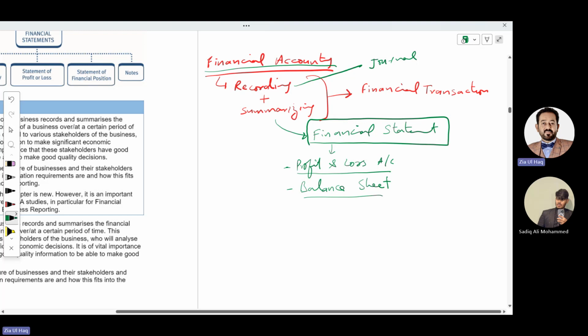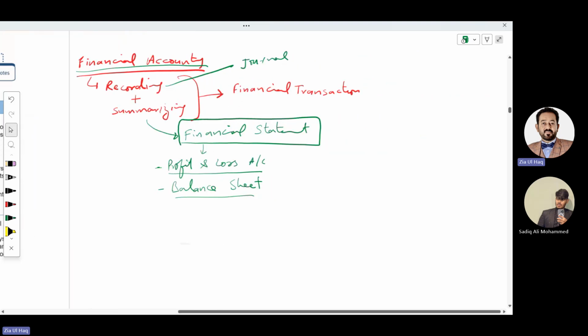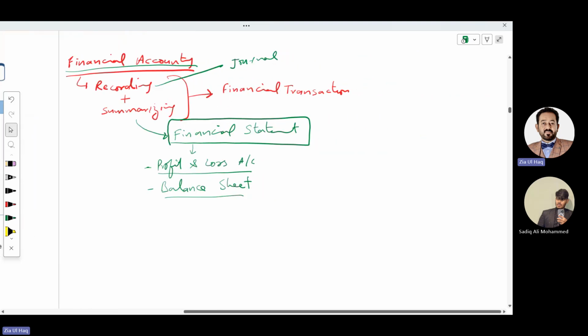There are some other components of financial statements as well. In fact, financial statements have 5 different components. The name of the profit and loss account has now changed: it is the statement of profit and loss and other comprehensive income.